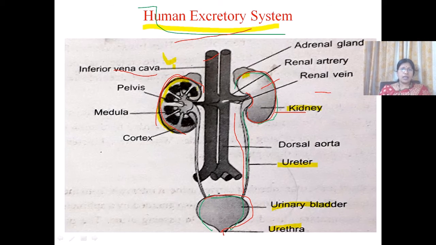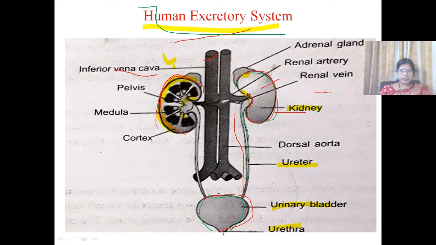The adult kidney weighs about 200 to 250 grams. It is about 10 centimeters long, 6 centimeters wide and 4 centimeters thick. The outer surface is convex and the inner surface is concave.